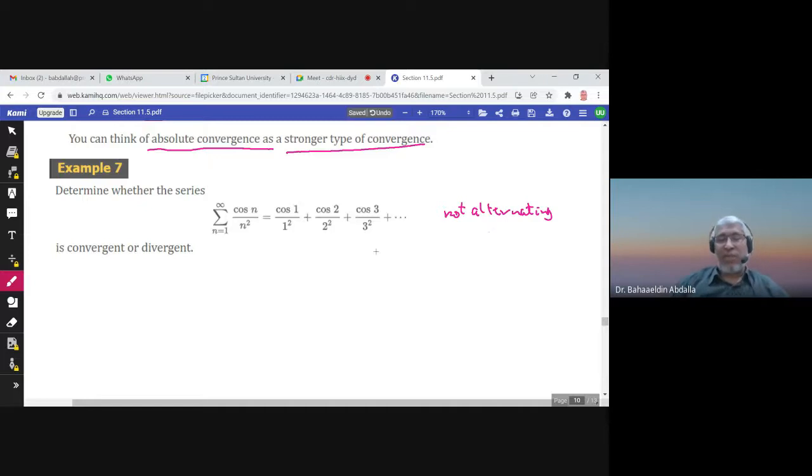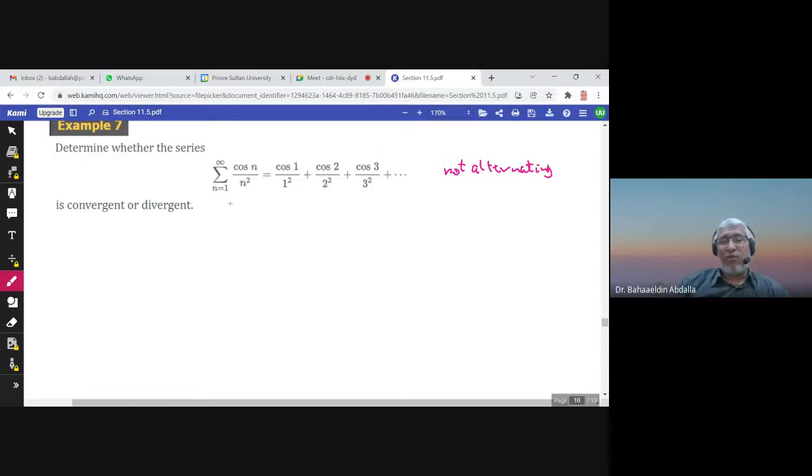That's the alternating series. So you cannot use here the alternating series test. This series does not have positive terms because cosine n is sometimes positive, sometimes negative. You cannot use the integral test. You cannot use the comparison test because these terms are not positive.